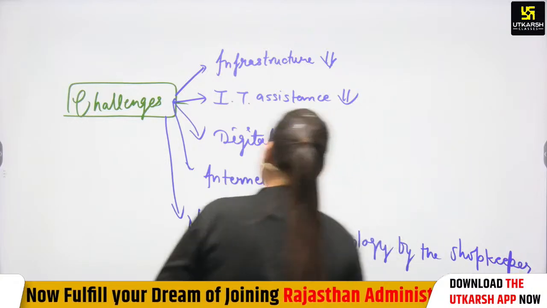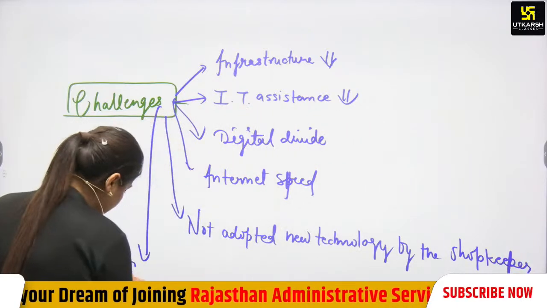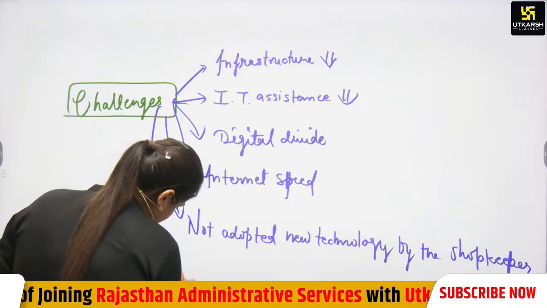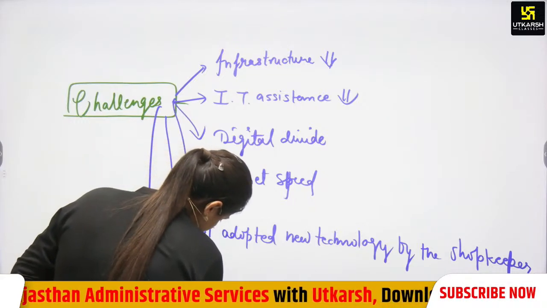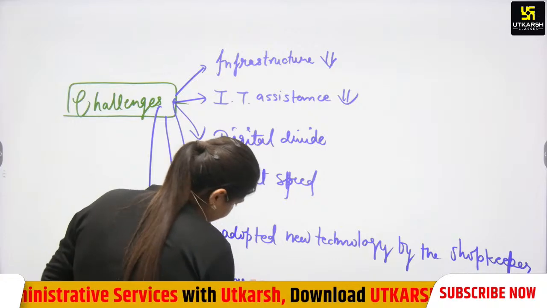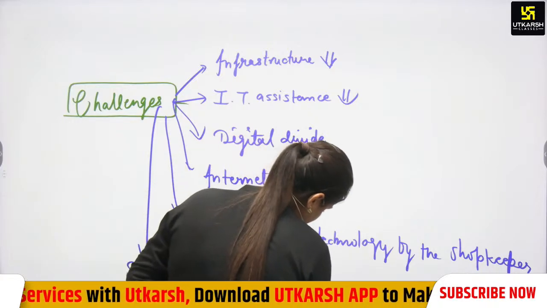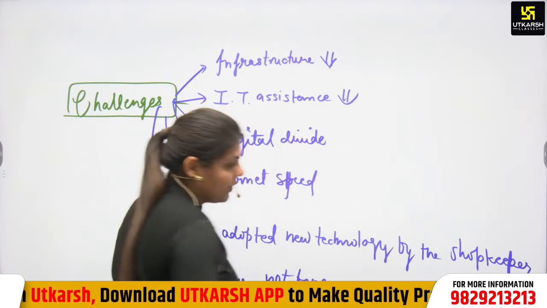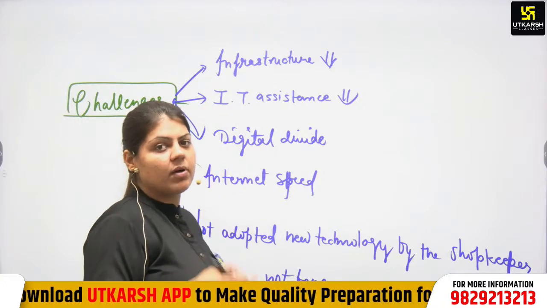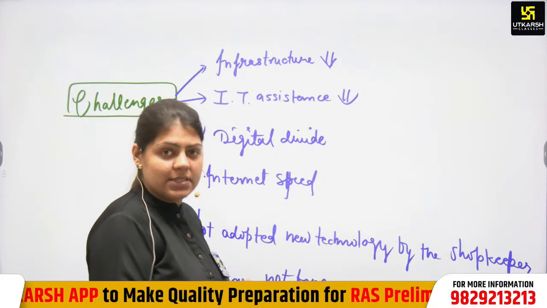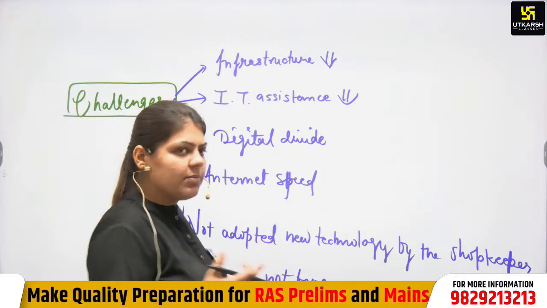Again, we can say that small traders are not benefited by GST because they have to hire a CA and give so much money to the CA to prepare their GST bill. So that is a very big problem for small traders.